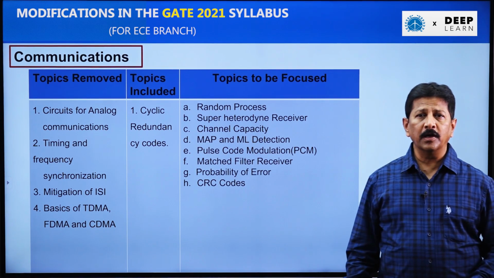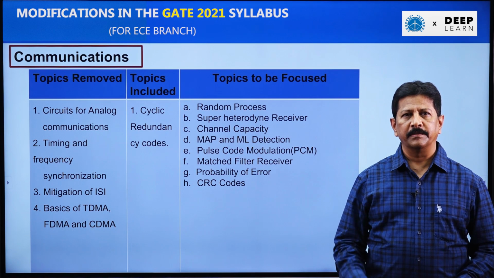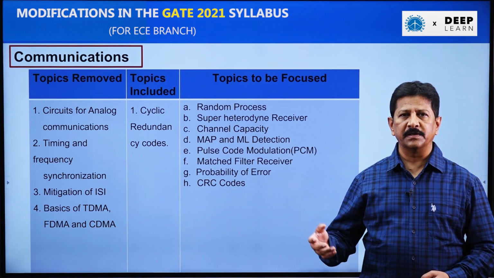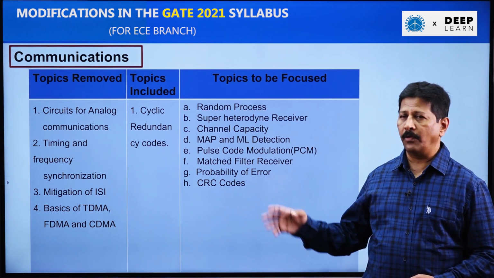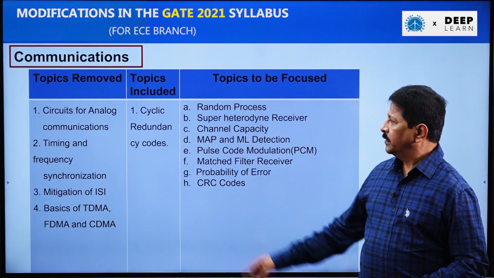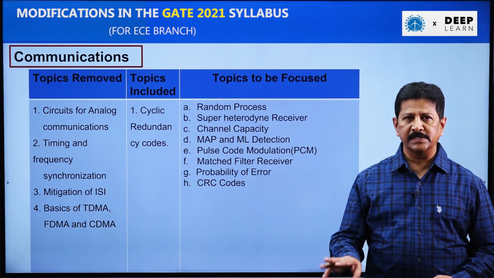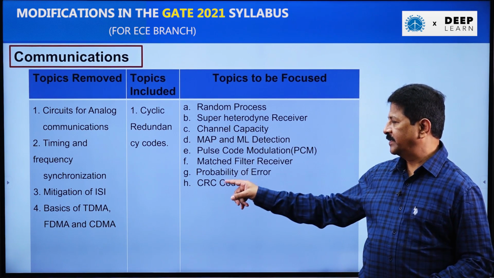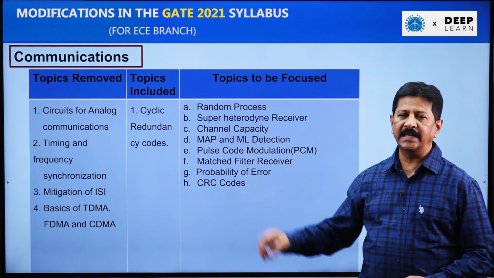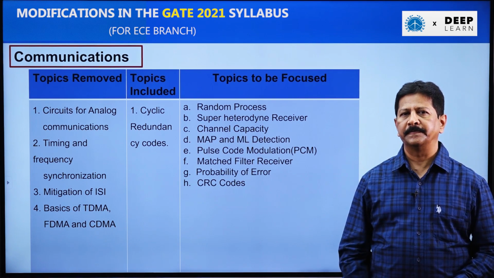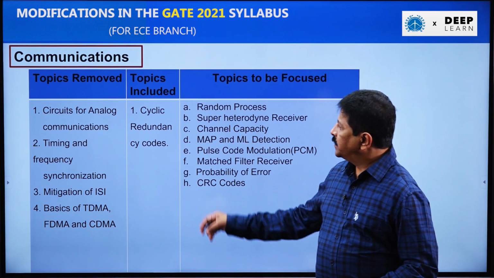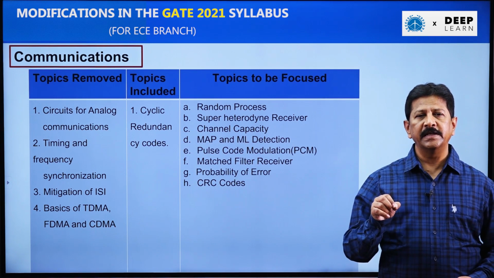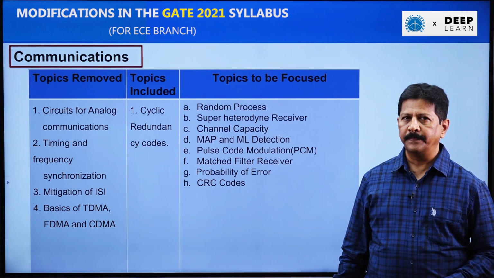The circuits for analog communication we need not cover. You need not remember the circuits for AM transmission, FM transmission, all those things have been removed. Also timing and frequency synchronization is not there in the syllabus. The mitigation of ISI, and basics of TDMA, FDMA and CDMA are removed from the syllabus. And one topic is included in communication, that is cyclic redundancy codes, CRC codes.